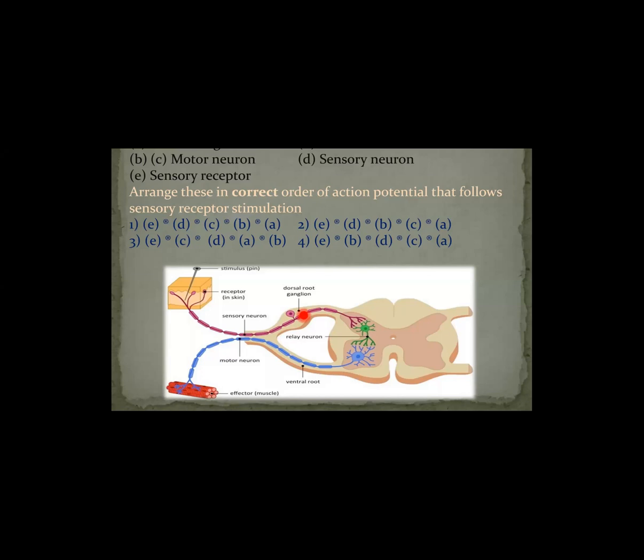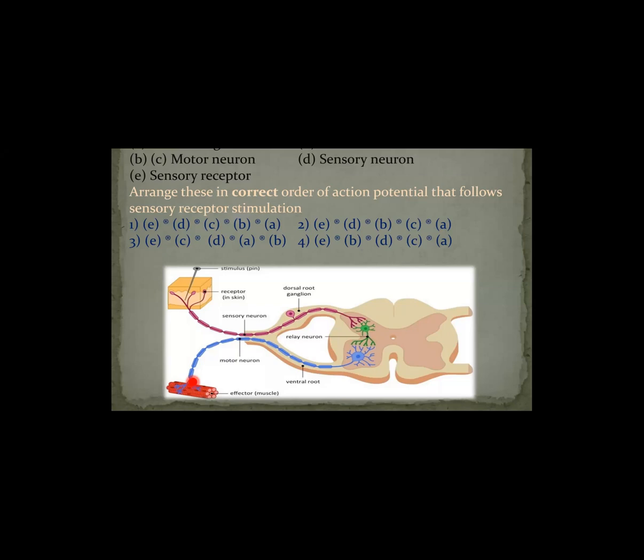In the interneuron, the analysis of the impulse takes place. Again the motor impulse passes through the motor neuron to the effector organ. So here we have to arrange all of the above in sequence.